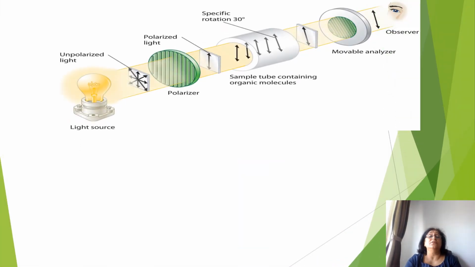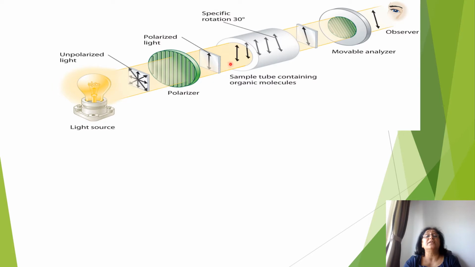Now here there is a polarimeter machine. In this you see how the monochromatic light, having light of a single wavelength and vibrations in all the directions, is passed through the polarizer. Polarizer has vertical slits, so only the vibrations that are parallel to the slits pass by, and this light containing one vibration in one direction is called polarized light.